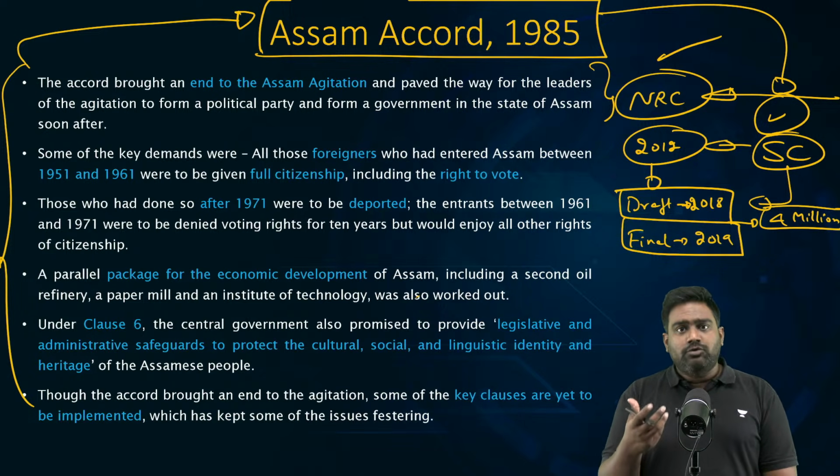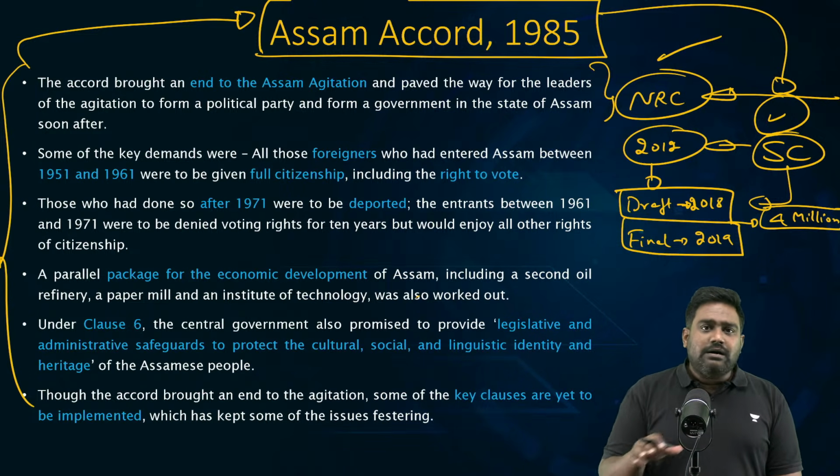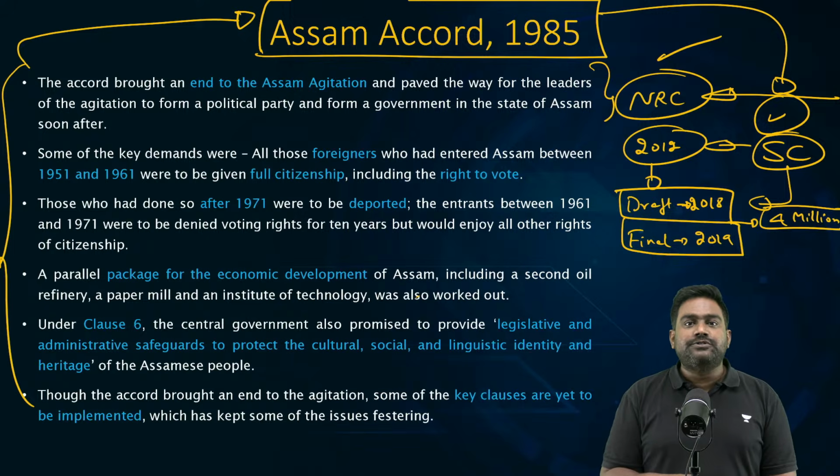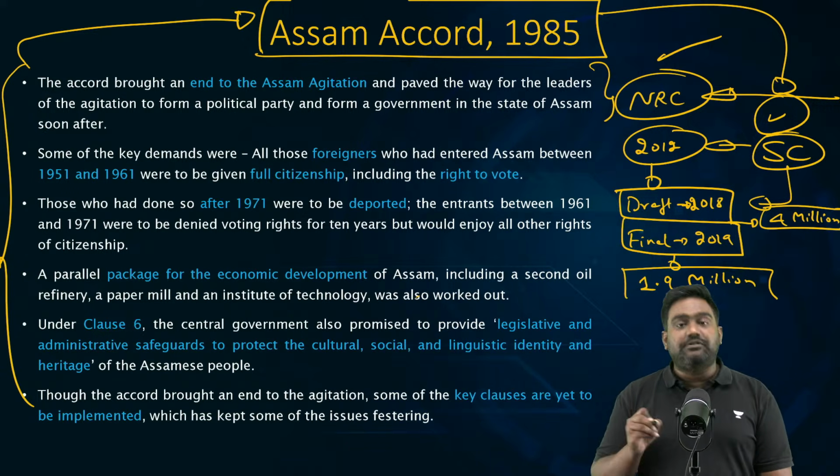Eventually, India would try to deport them back to Bangladesh, and Bangladesh may not accept them. So we were looking at a staggering humanitarian crisis. So it was revised again, and the final list was published. In the final list, 1.9 million people have been left out.